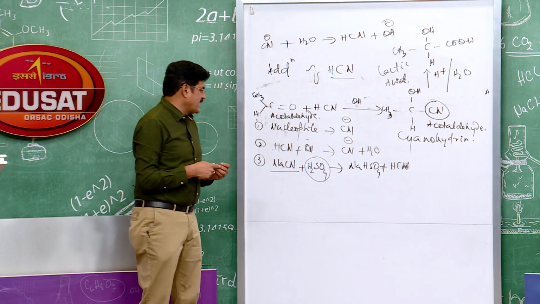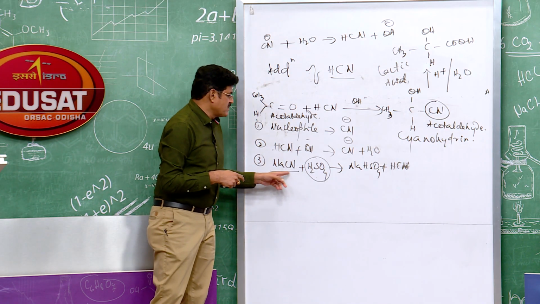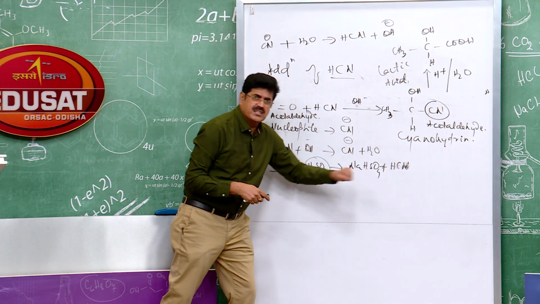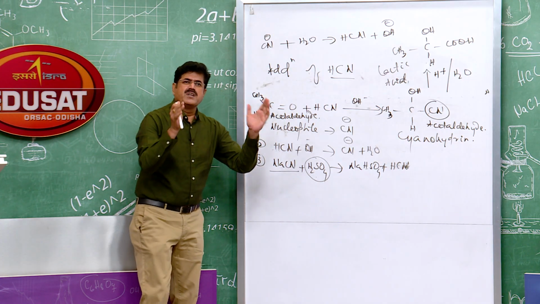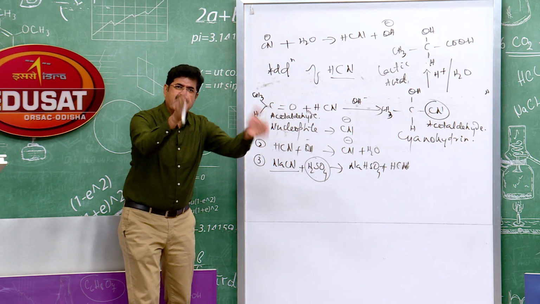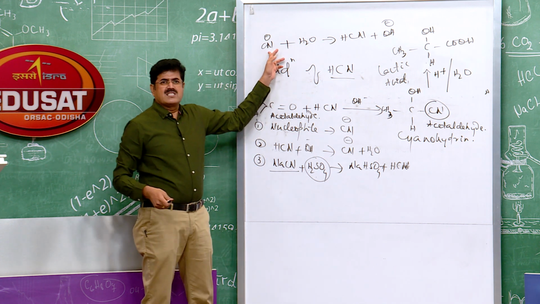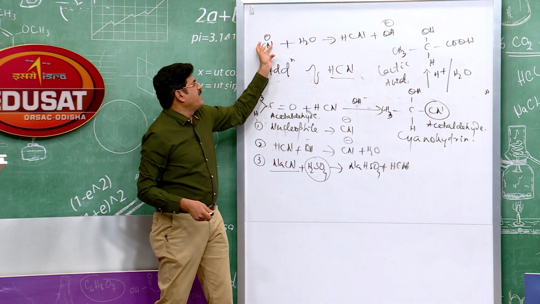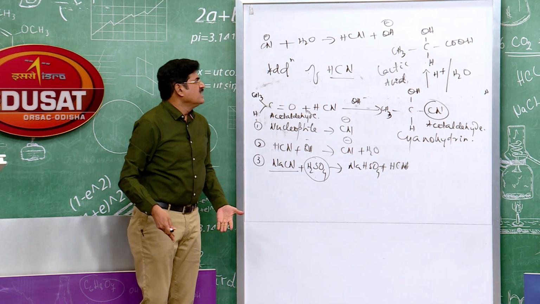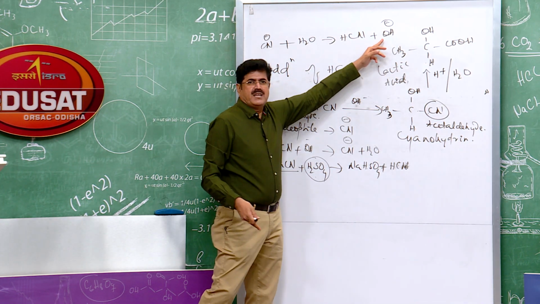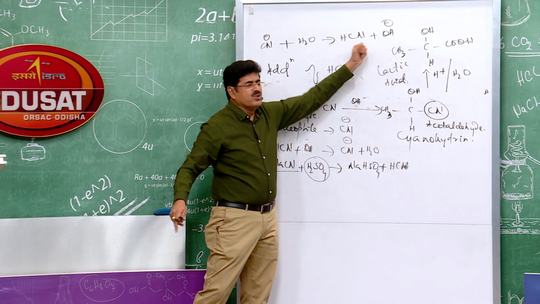That is why this reaction is carried out by using a mixture of sodium cyanide and sulfuric acid. Sodium cyanide when it reacts with sulfuric acid gives NaHSO4 and HCN. But care must be taken that sulfuric acid should be the limiting one. The amount of sulfuric acid should be lesser than the amount of sodium cyanide, so that there will be excess of CN- ion, and that CN- ion reacts with water to give HCN and OH- ion. It undergoes hydrolysis to give HCN and OH-. You see, alkaline condition is maintained, OH- is there.